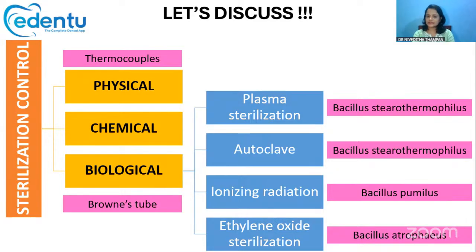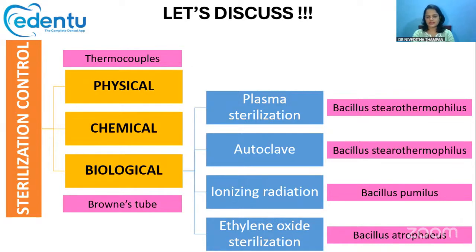Now, there are three methods for sterilization control. We can do a physical check, or chemical, or biological. Physical methods include checking whether sterilization has happened by physical means, like using thermocouples, a temperature gauge or a pressure gauge.